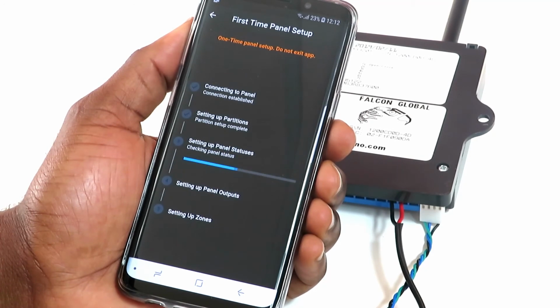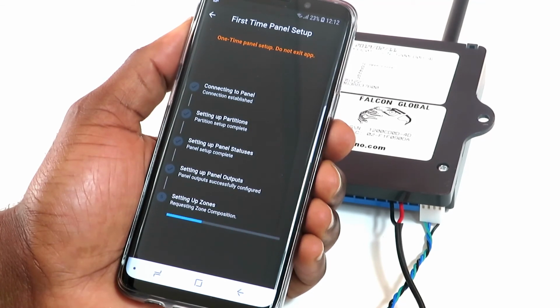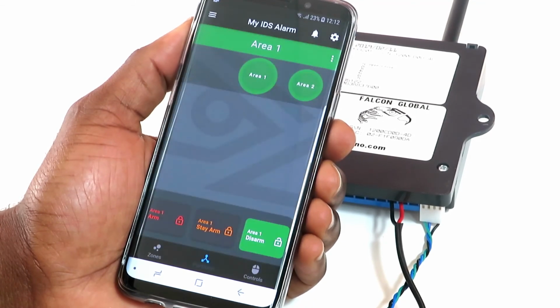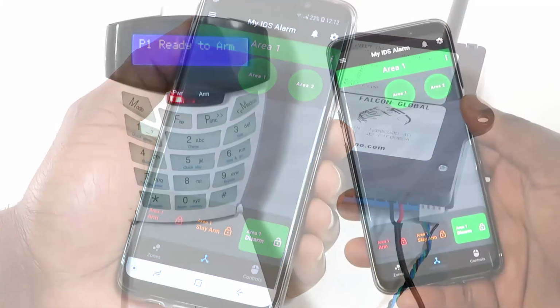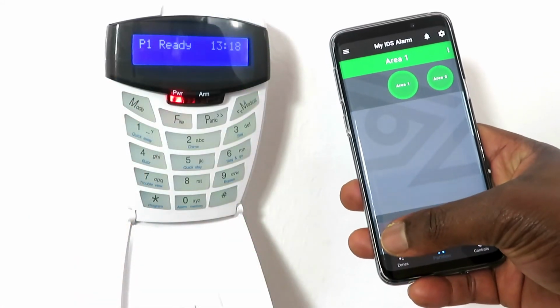MyFalcon is just retrieving information from the panel. This should take no longer than 60 seconds. You're now at the Partition screen, where you can perform various actions on your alarm system. To test the app, arm and disarm the panel.